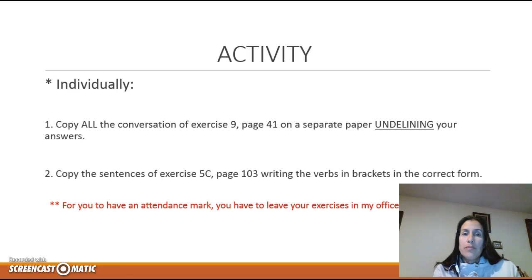So with this information, what you have to do, guys, is work on page 41, exercise 9. You have a conversation there that you're going to copy on a separate paper, underlining the answers according to the instructions that you have there. And on page 103, you have a short exercise, 5C. What I need you to do is write the verbs in brackets in the correct forms, but you're going to copy all the sentences. So again, exercise 9, copy all the conversation, and page 103, exercise 5C, copy all the sentences.